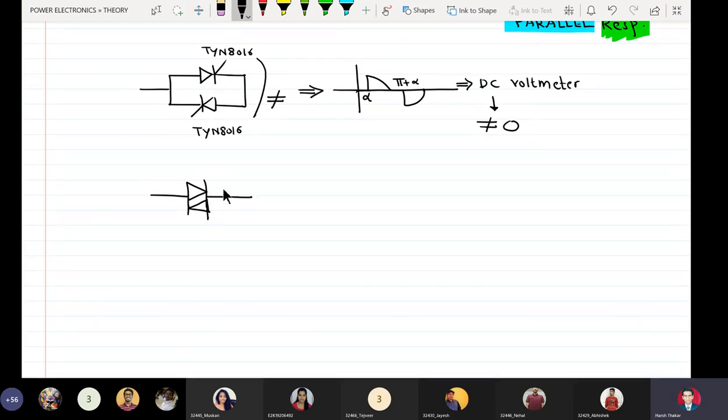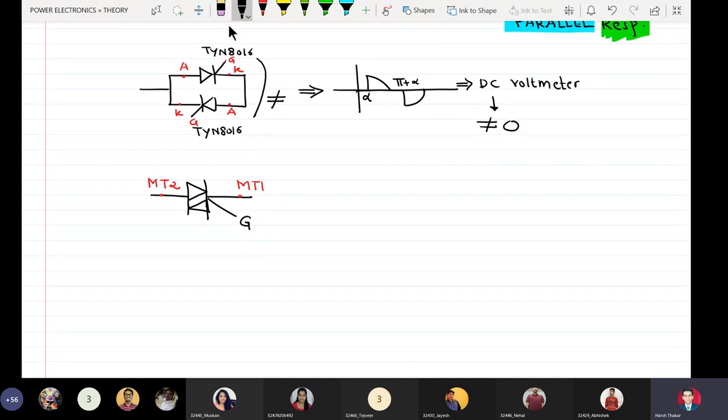So this is called a triac, and just like our SCR has terminals anode, cathode and gate, our triac has three terminals: MT2, MT1, and a common gate inside.